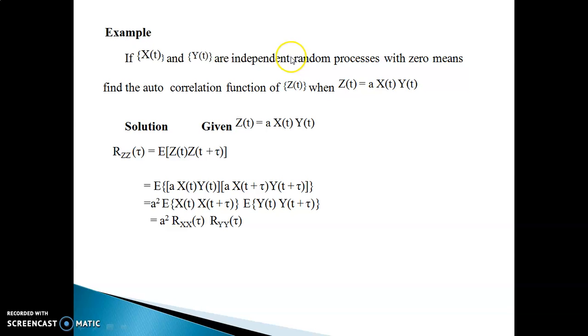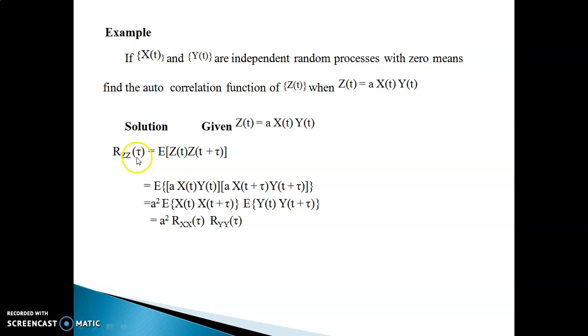Now we see one more example. Here also you are given two independent random processes x of t and y of t with 0 means, and you have to find the autocorrelation function of the process z of t, where z of t is given to be a multiplied with x of t multiplied with y of t.